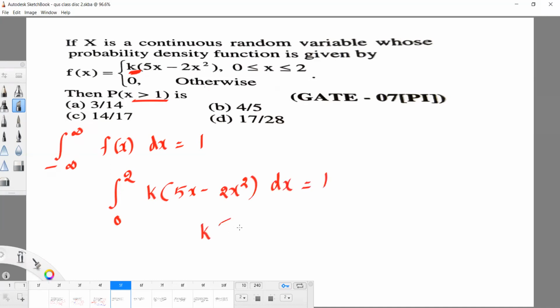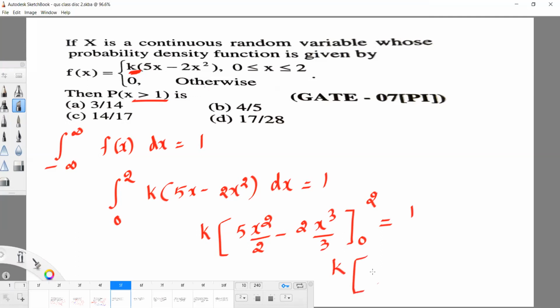Now k into the integration of the first term, 5x square by 2, minus the integration of the second term, 2x cube by 3, with limits 0 to 2 equal to 1. Now substitute the upper limit: 5 into 2 are 10 minus, 2 power 3 is 8, so 16 by 3, equal to 1.